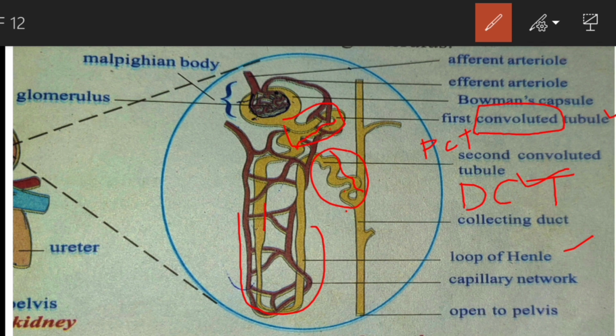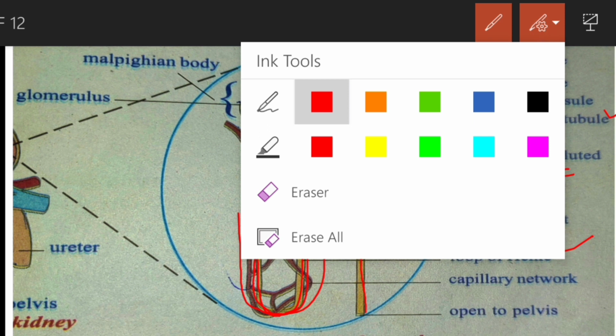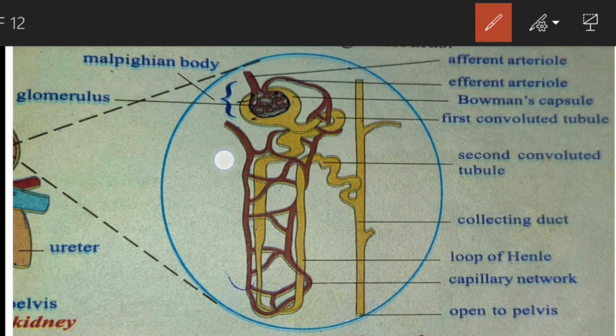So the primary urine passes from the PCT, then it enters into the loop of Henle, then into the DCT. So this is the passage of the primary urine within the tubule. Next, after the renal tubule, comes the collecting duct.